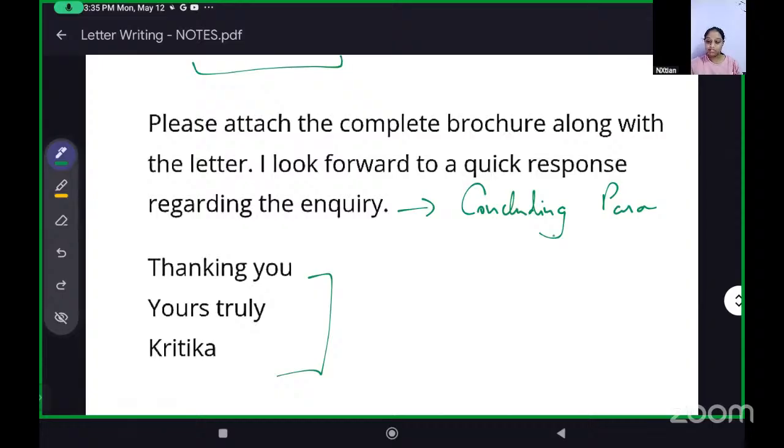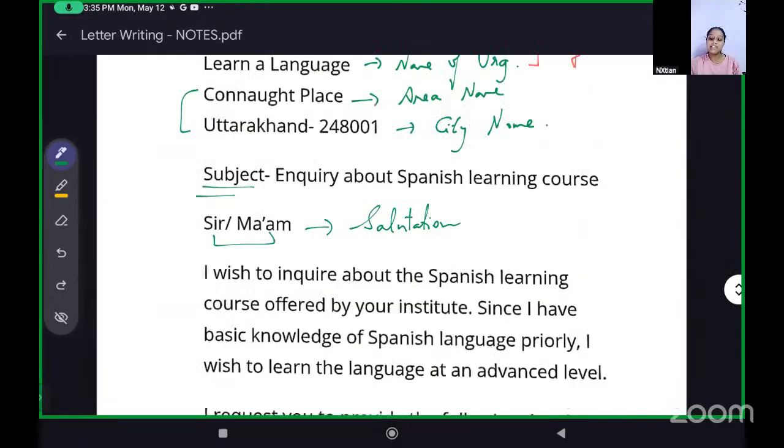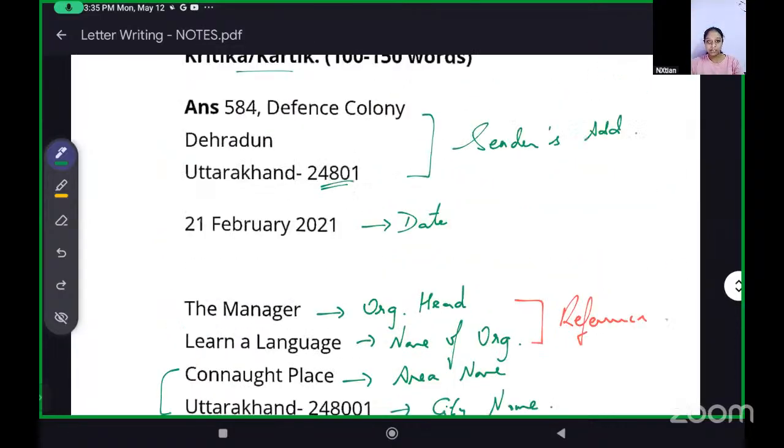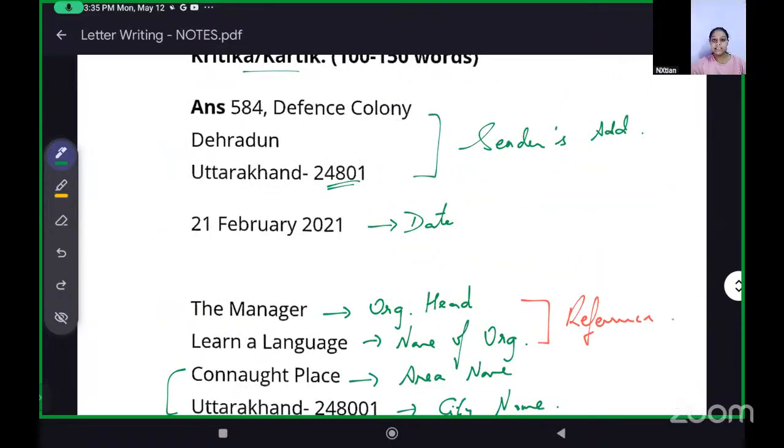Any doubt in this letter? These letters are known as inquiry letters. Are inquiry letters always formal letters? Inquiry letters are formal letters, Edric. Always, until you are inquiring to your grandpa, grandma, uncle, aunt. If you are inquiring to family, then it will be informal. If you are inquiring at any organization, an institute, a coaching center or anything, it will always be a formal letter.